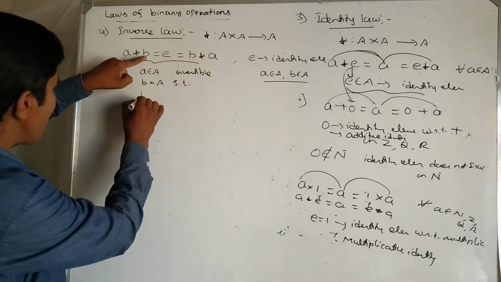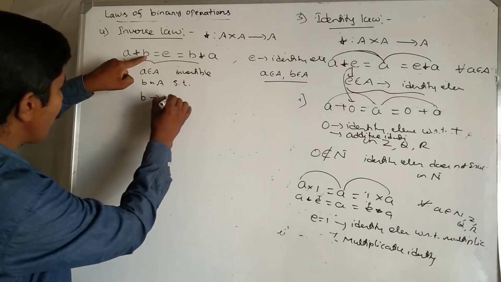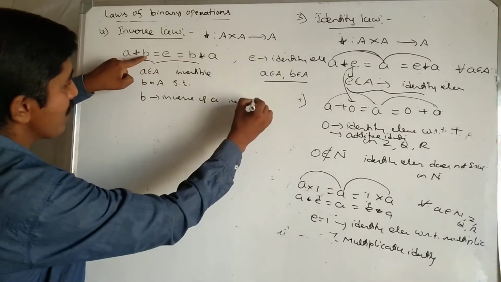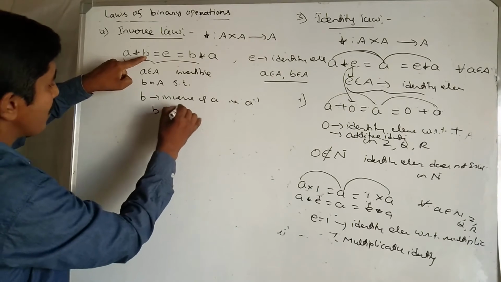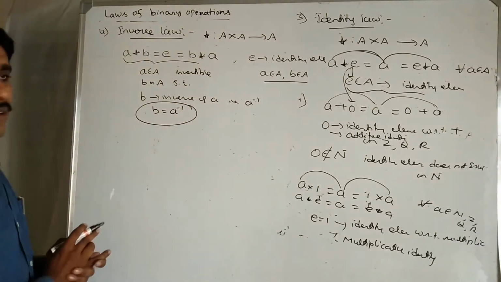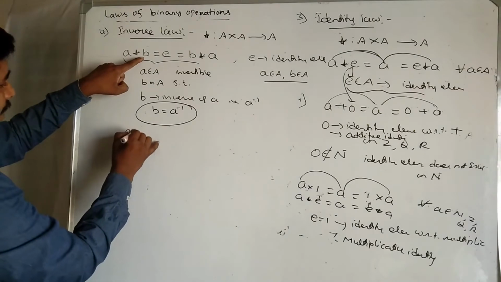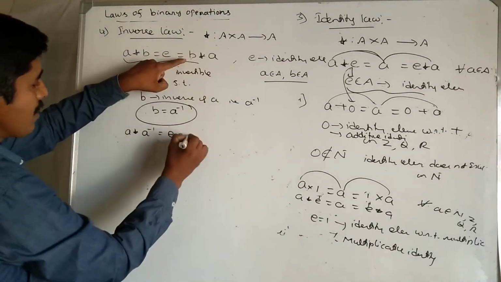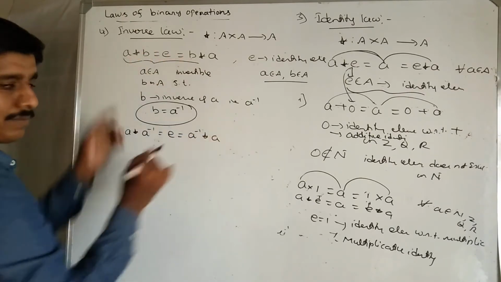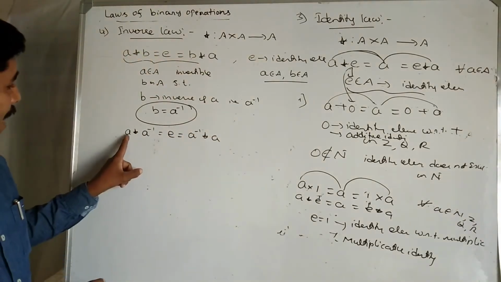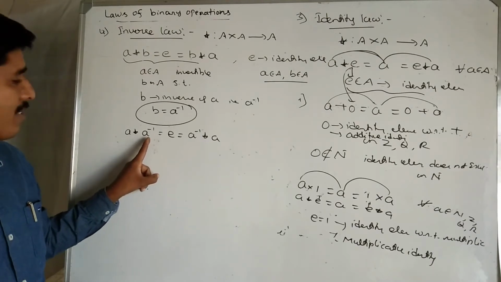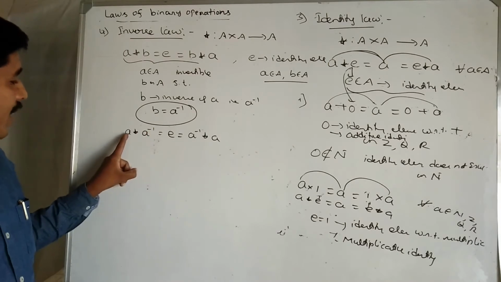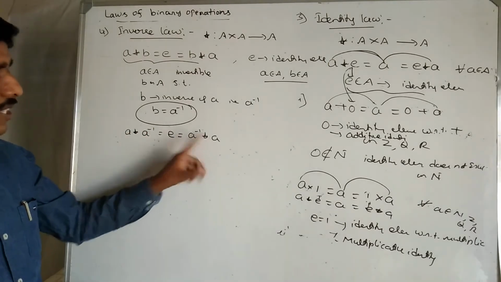Then we say that B is called the inverse of A, denoted A inverse, that is B equals A inverse. So A star A inverse equals the identity element, and A inverse star A equals the identity element. Any element with its inverse element gives the identity element, so A inverse is called the inverse of A.